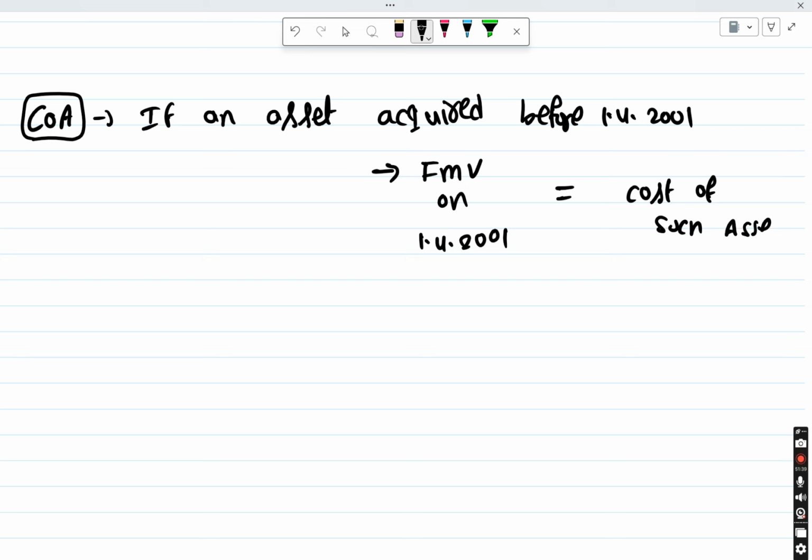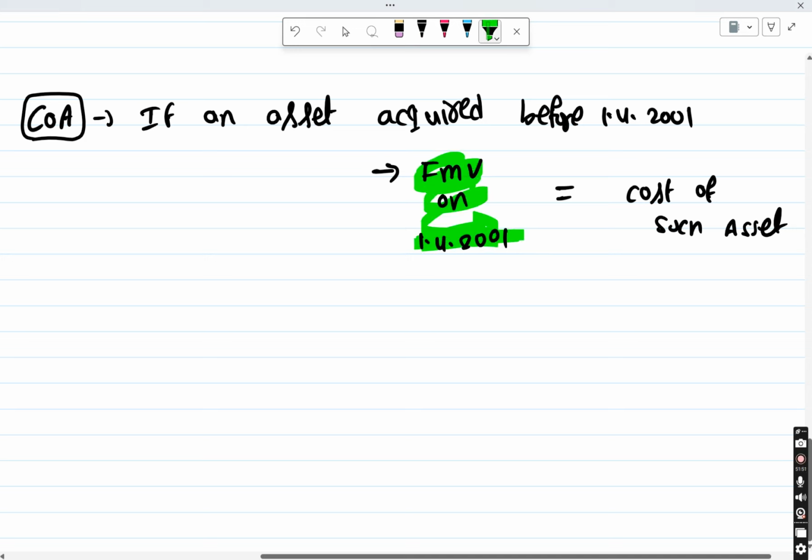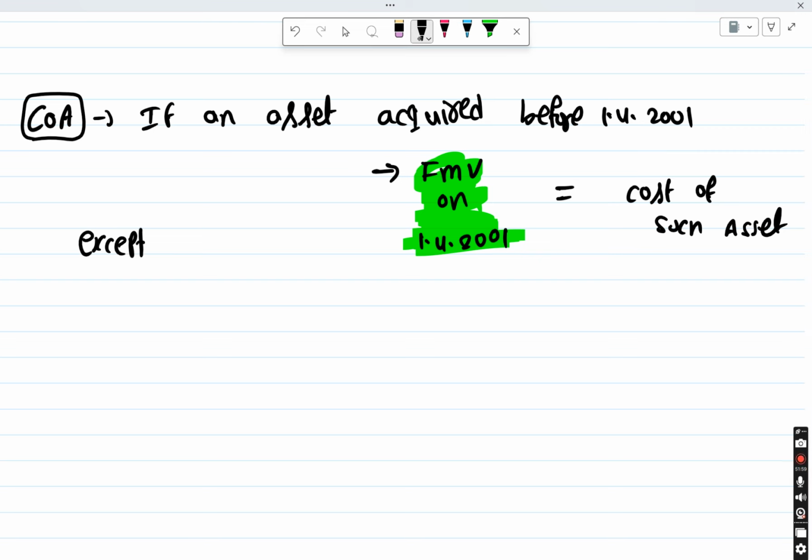Normally, if you acquired an asset before 2001, let's say in the 1990s or 1994, we take the cost of acquisition as the market value on this date, FMV on this date. There is an exception, which rarely happens though.